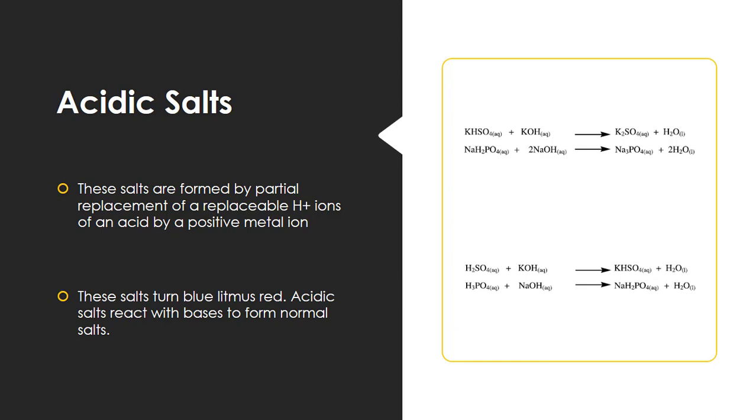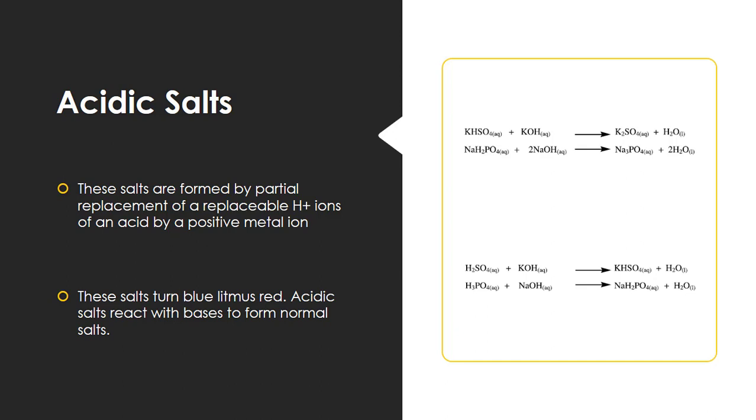Potassium sulfate, K2SO4, is a neutral salt, while potassium bisulfate, KHSO4, is an acidic salt. Similarly, we take H3PO4, which contains three hydrogen ions, and react it with sodium hydroxide. There is a formation of sodium biphosphate, and again we react sodium biphosphate with sodium hydroxide.